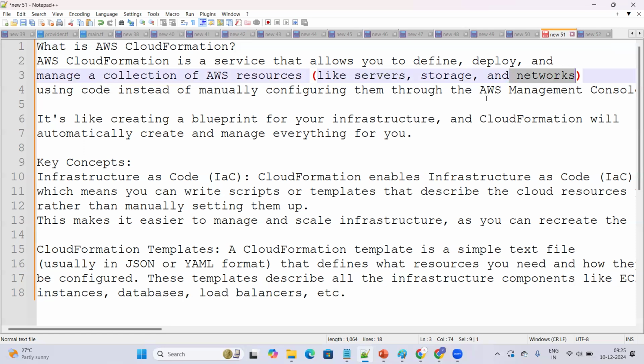Remember, we use Terraform for configuring infrastructure for all the cloud platforms, for all the cloud providers. Terraform is available for all the cloud providers. Terraform is an open source tool, and the specialty of Terraform is that we can create infrastructure in any cloud platform by using it. CloudFormation is meant only for the AWS cloud.